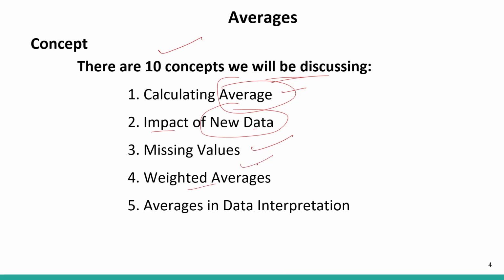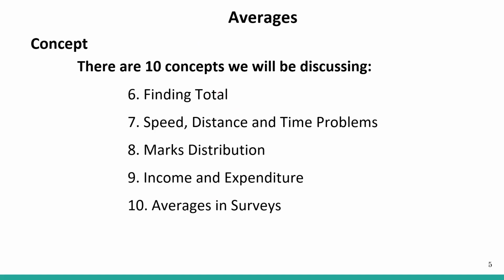Weighted averages: what are weighted averages, and how are they different from the basic average? We'll also learn averages in data interpretation, what averages mean and how they work there. And we'll also find the total. Let's say you are given that the number of indexes in a data set is 70 and their average is 60. Then find the total. How can you find it? There is a formula involved, and we'll derive it in this part.